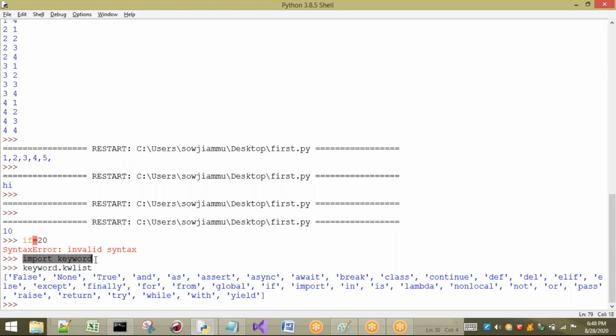To see the keywords, we have to import a module called keyword, and next we type keyword.kwlist, so that we can see the keywords that are present in Python.